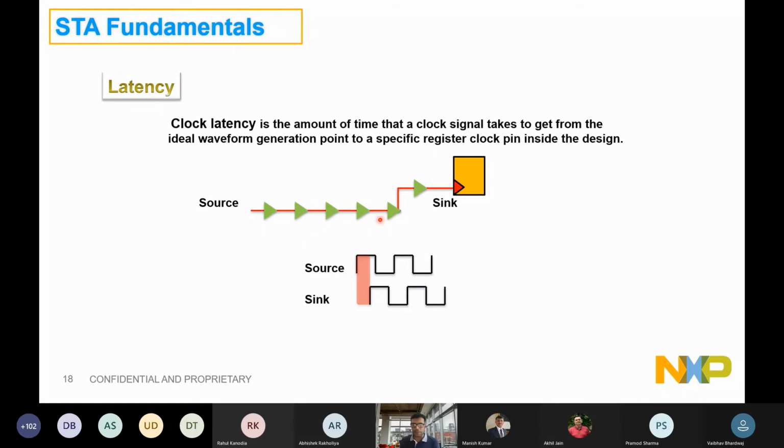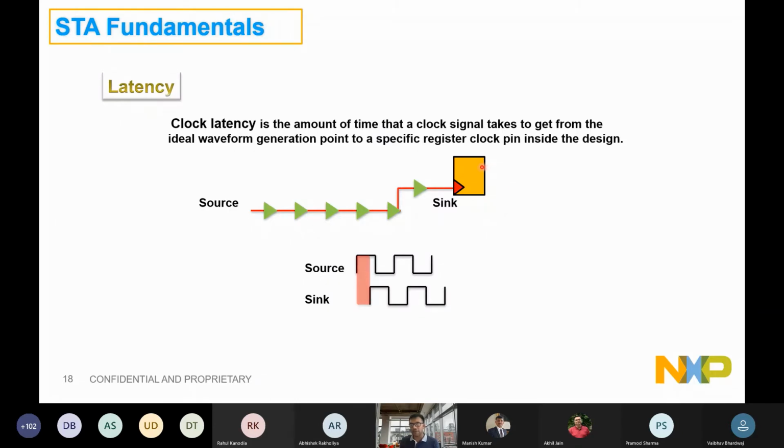You will buffer it, and the moment you buffer it, every flop in the design will get the clock triggered after some time equivalent to these delays, right? If you add up all these delays, that's how your reference moves. So at the source, your reference edge is here. As soon as you consider the delays of these buffers, your edge is shifted from here to here, right? That's how the timing diagram will move. The PLL has given the clock here, but the flop triggered at this edge, not at this edge. This is equivalent to the latency.